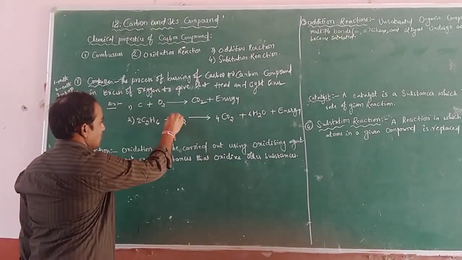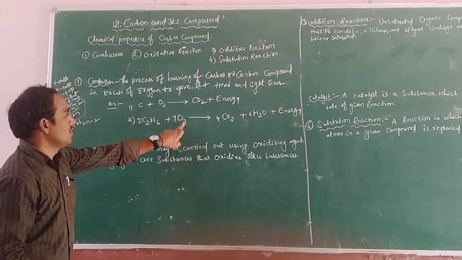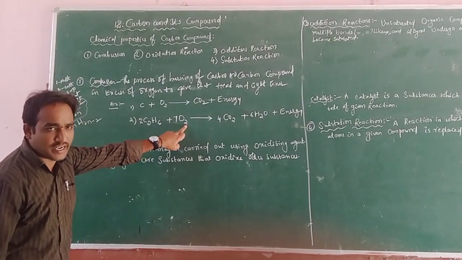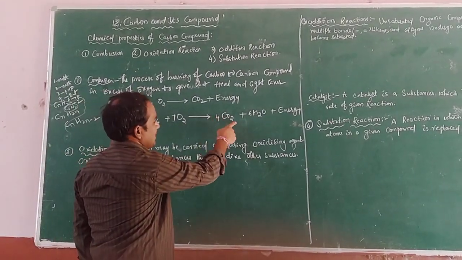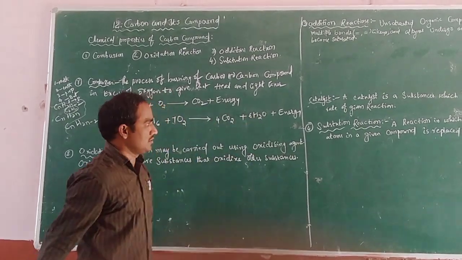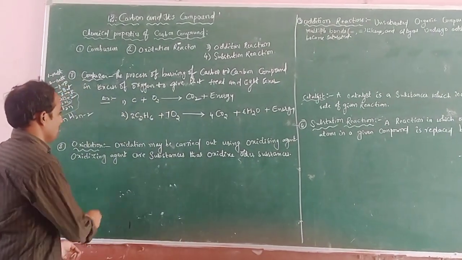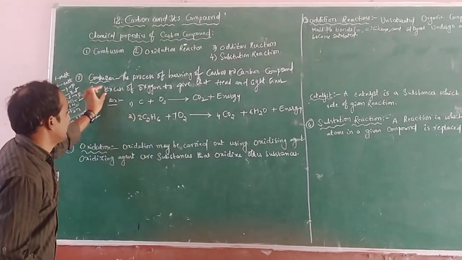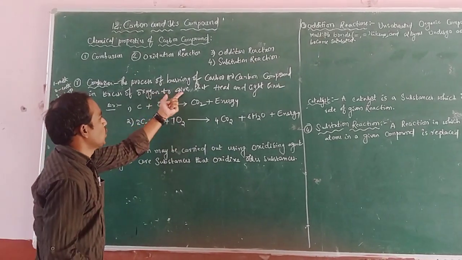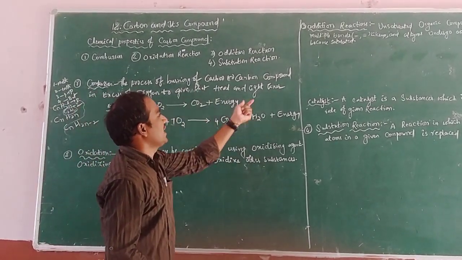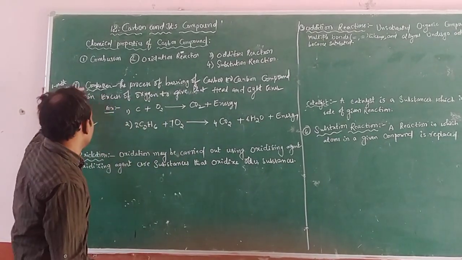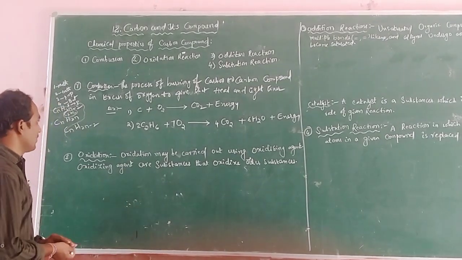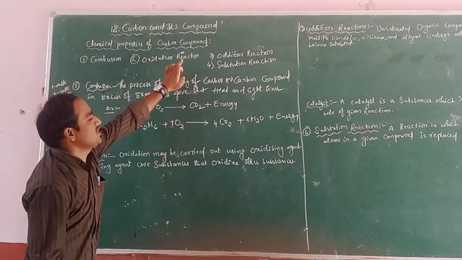4, 6, but here 7. How many oxygens here? 2 fours are 8 and 3 twos are 6, so 14. It is a balanced equation. So if any substance reacts in excess of oxygen and gives heat and light energy, that is a combustion reaction.